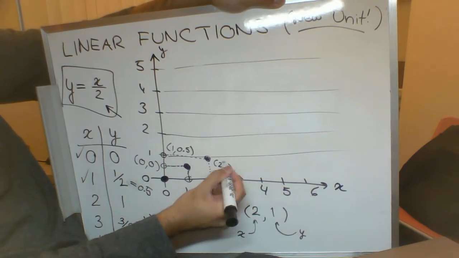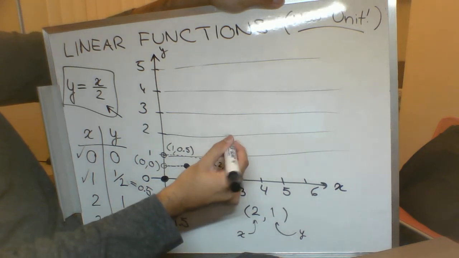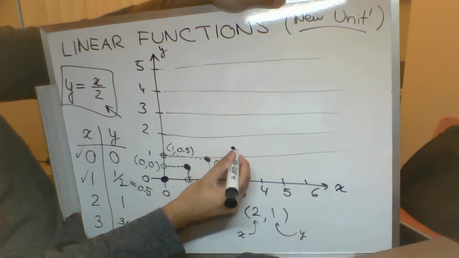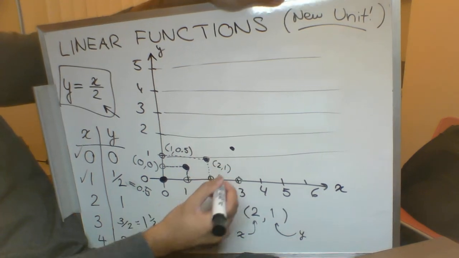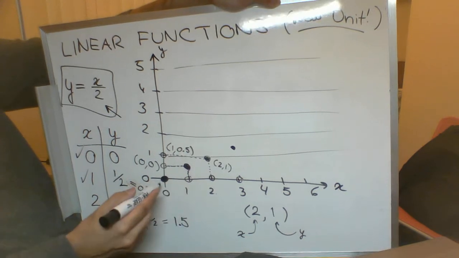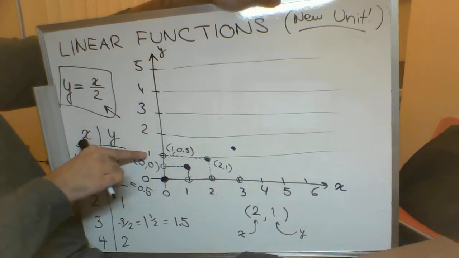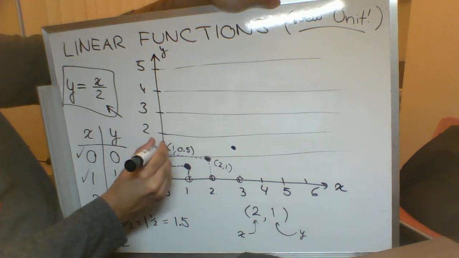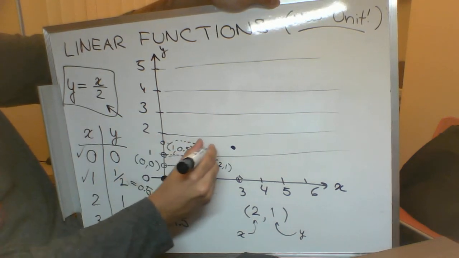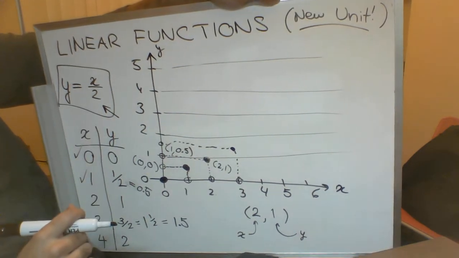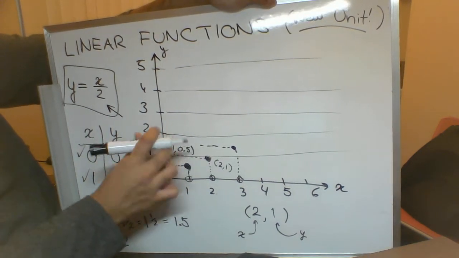Alright, so now we're talking about x equals 3, y equals 1.5. Well, y equals 1 would be along this line, y equals 2 would be along that line, so y equals 1.5 is going to be somewhere in the middle, somewhere about there. And the other way you could do it is to look along the y-axis. Here's y equals 1, here's y equals 2, so y equals 1.5 is going to be somewhere in the middle, and you just come over and you bring this one up, and wherever they cross paths, that's where your point goes.